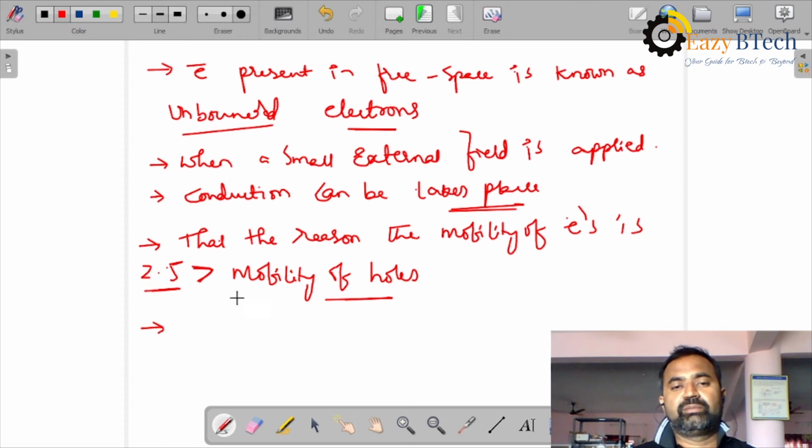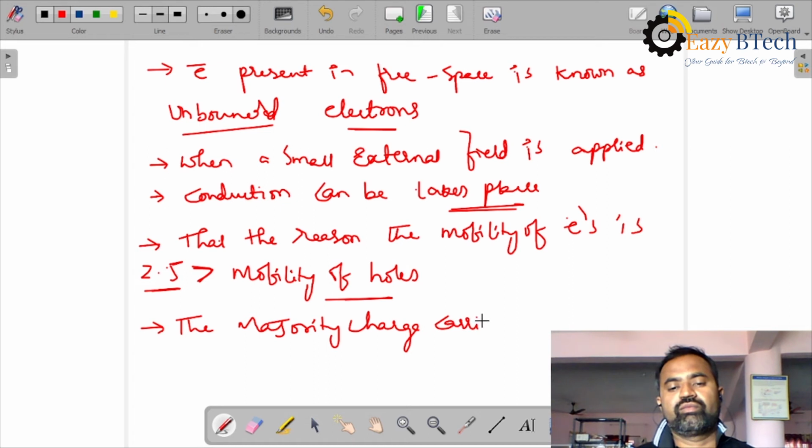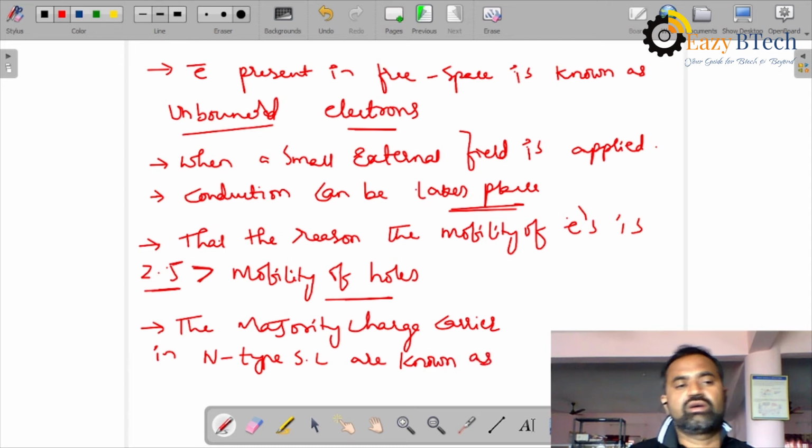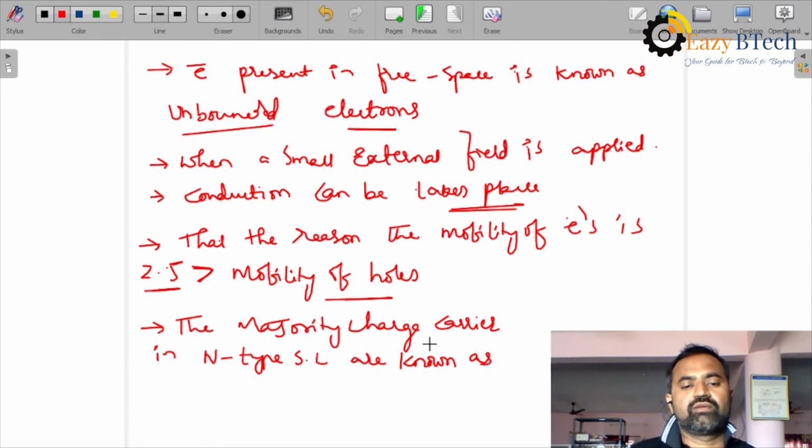And in the previous slide you can see it has some excess electrons. That is why the majority charge carriers in N-type semiconductors are electrons.